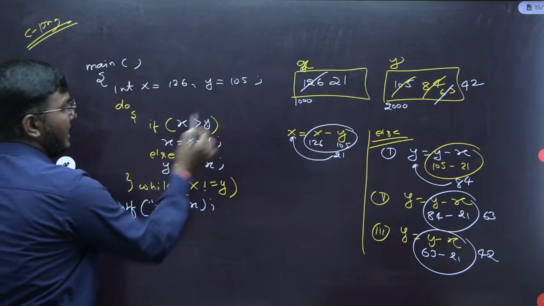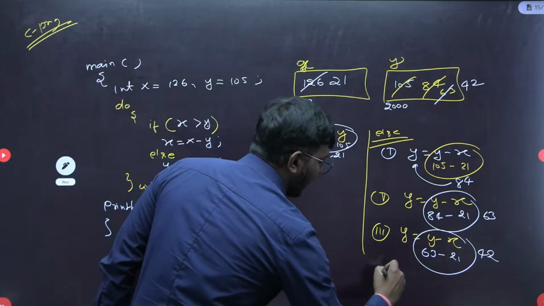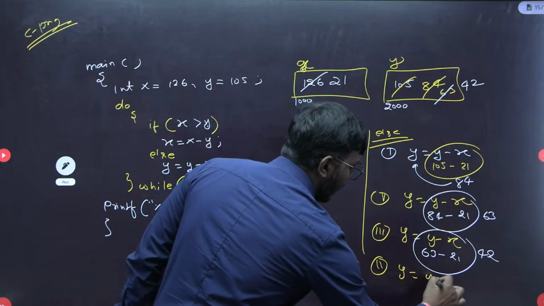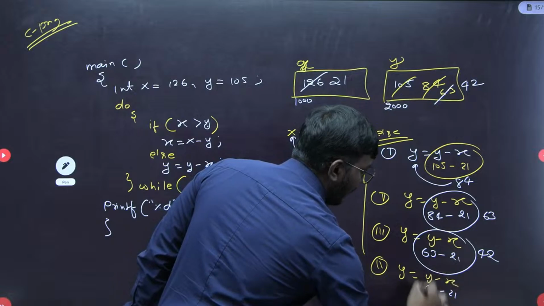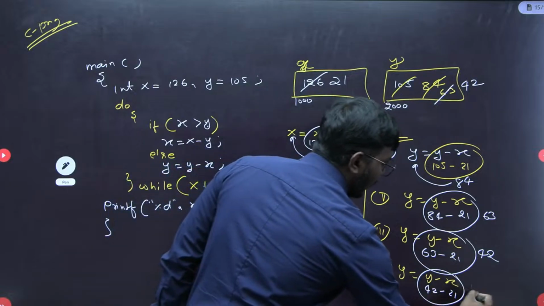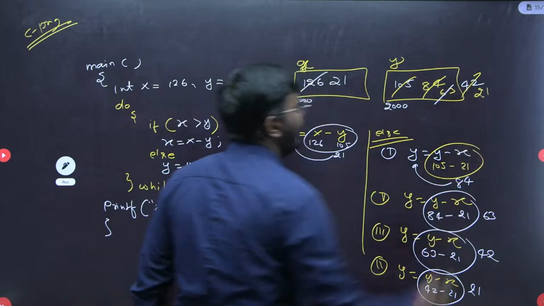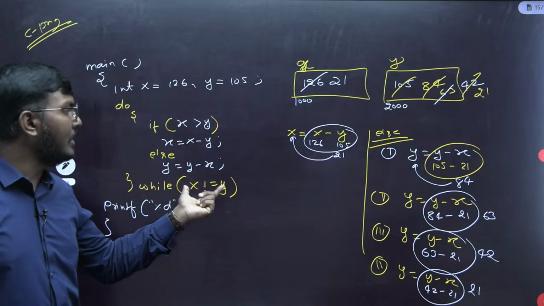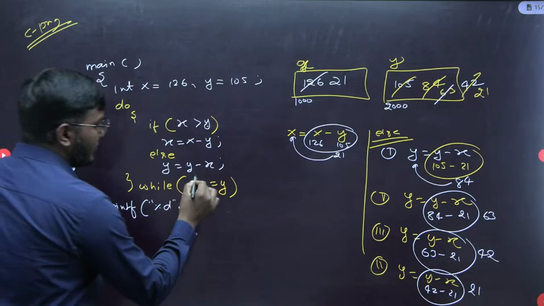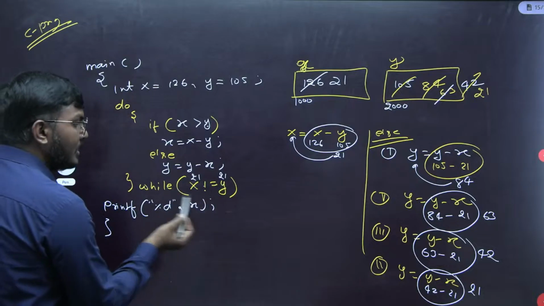If you again check here, the if condition is false, then go and perform the else part here. So what is the else part? Fourth time, y equal to y minus x. What is the y value? It is 42. 42 minus 21 is nothing but 21 only. It means this y value is 21. Now check here, is the condition true or false? It's false here. Why? Because x is also 21 and y is also 21. Both are equal. Because of this, the while condition is false.